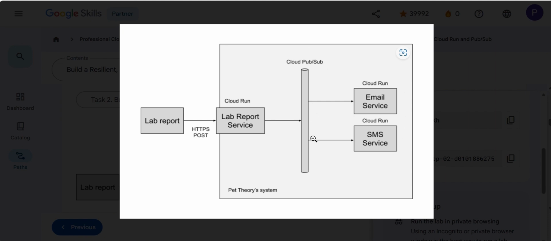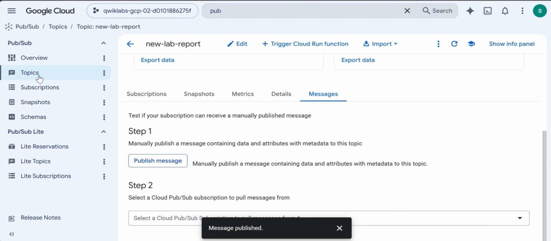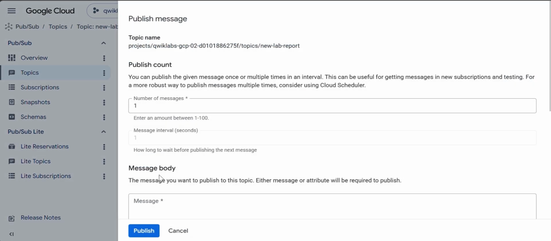So here we have this Pub/Sub topic where we will publish a new message and we'll see how it works. In this topic we are publishing a message, and when we publish the message, this message will be pushed to the subscription, and the subscription is our pull type. That means we need to pull the message and acknowledge. So let's see, we have published this message.